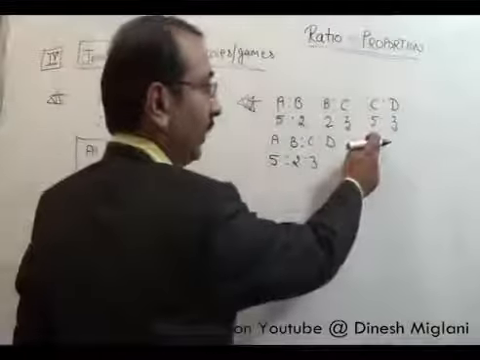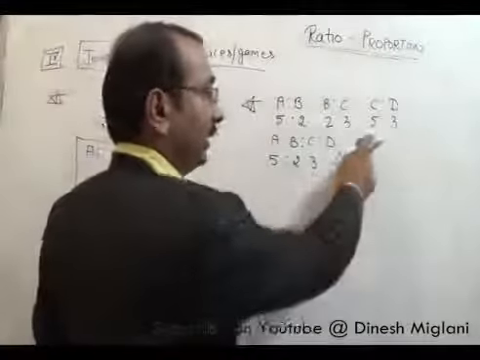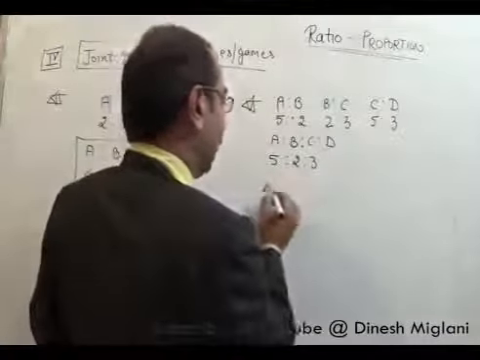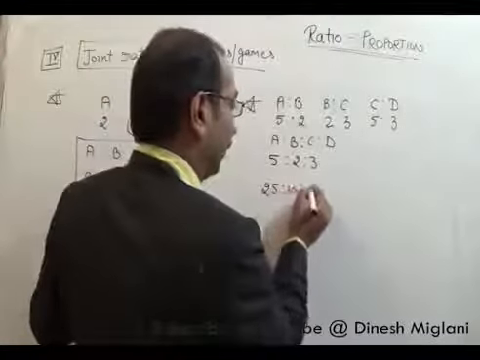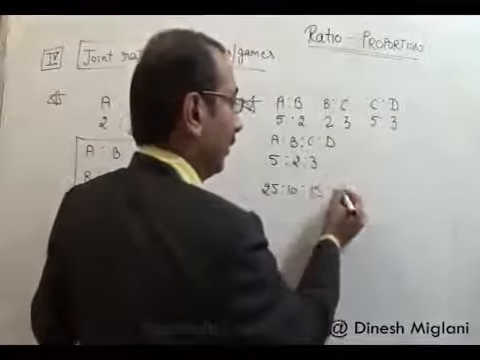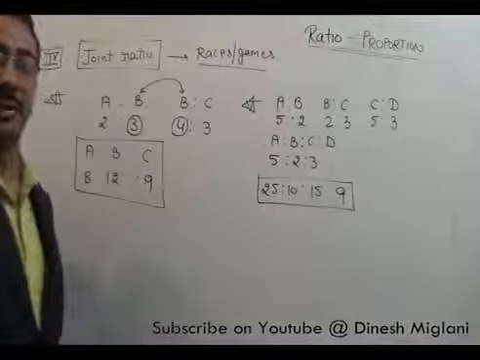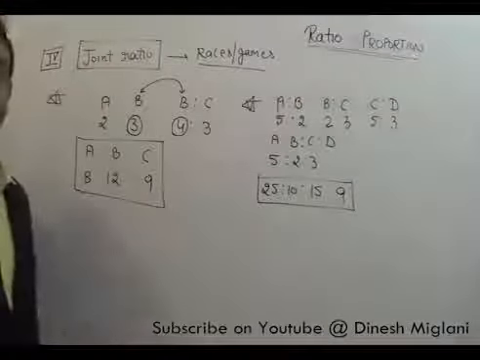Now I have to combine this with C:D. It is 3, it is 5. For making both equal, I have to multiply this by 5 and this by 3. So this would be 25:10:15 and multiply this by 3. 15 is equal, that would be 9. So my answer would be 25:10:15:9. That becomes my answer.